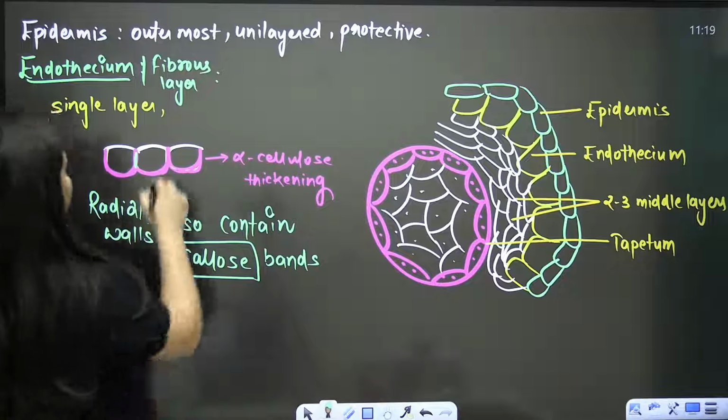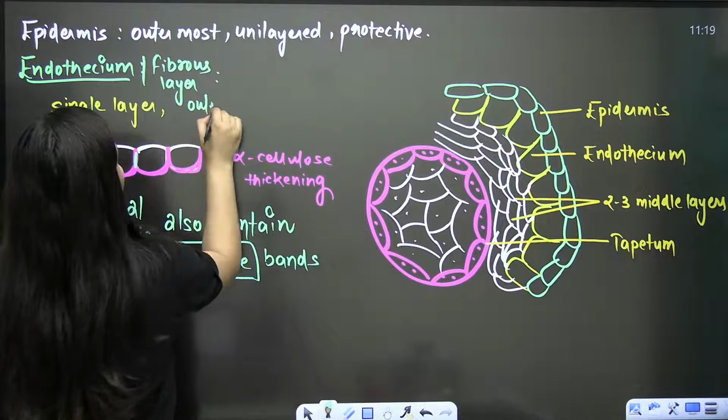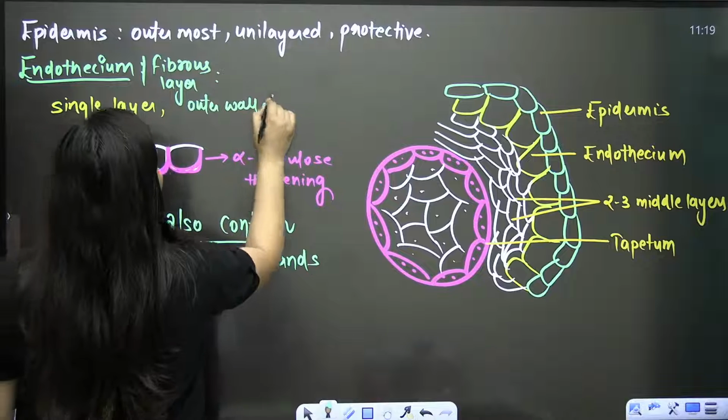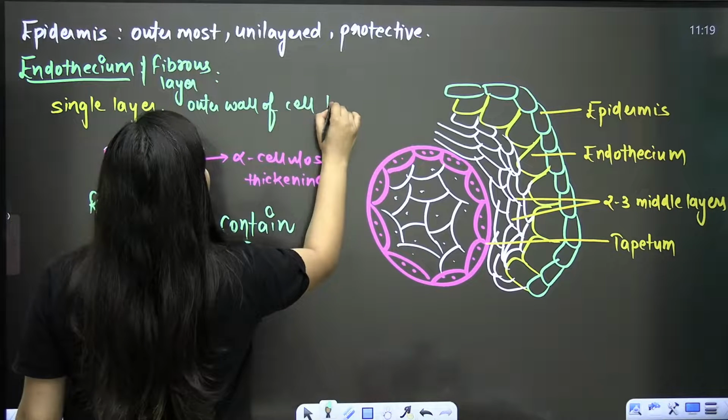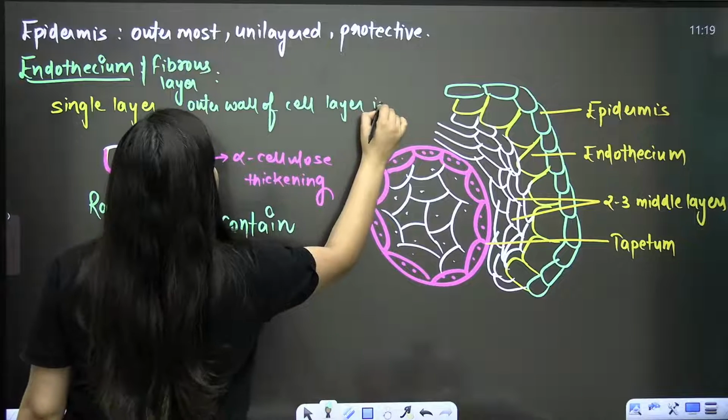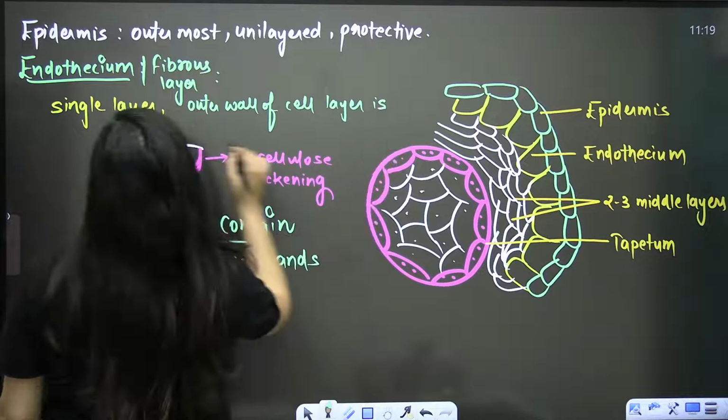Done. So endothecium: single layered, outer wall of the cell layer is thin.